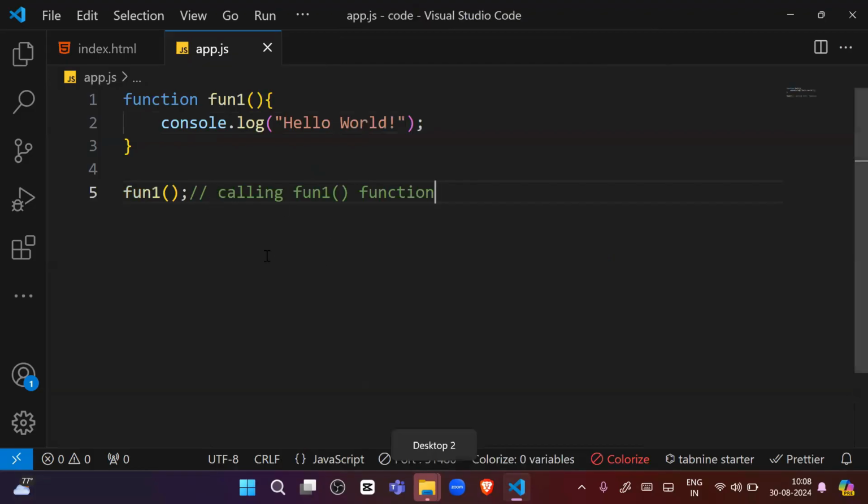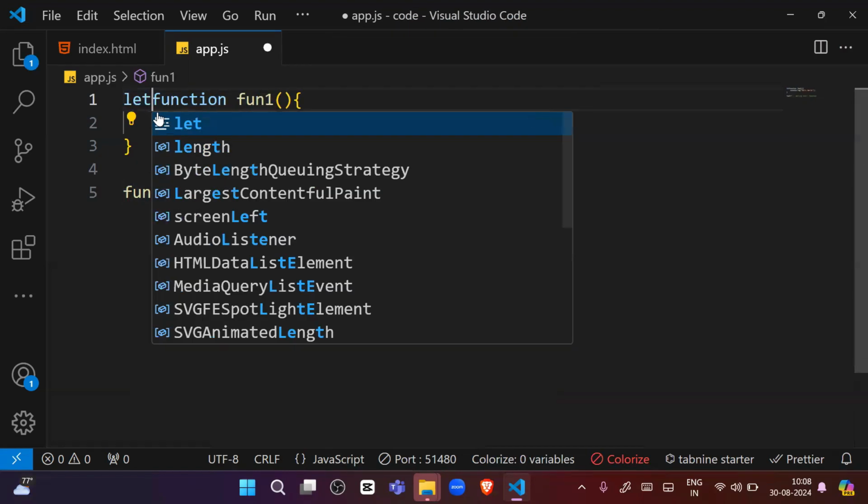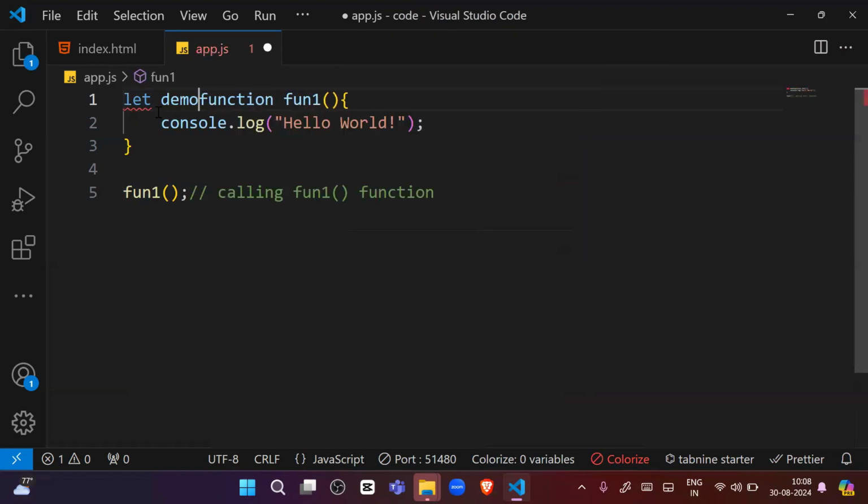So what's the meaning of function expression? Function expression means we will create a variable and we will store that function inside a variable. For example, I'm creating a variable like demo, and I'm storing this entire function inside the demo variable. If we are assigning this function to the demo variable, can I remove the function name? Yes, I can remove the function name. So who will call this function?